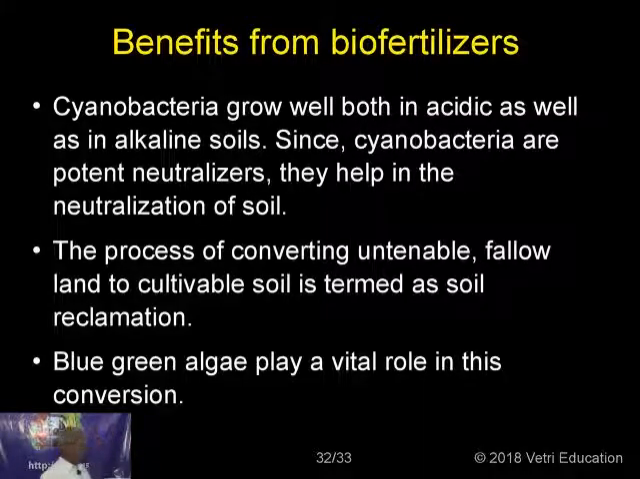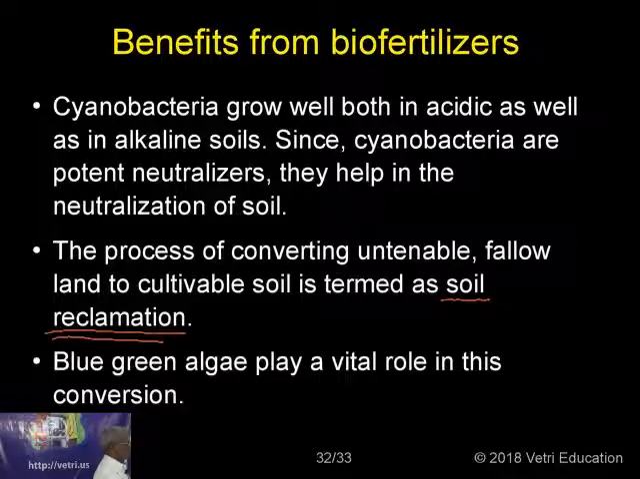The benefits of the biofertilizer are still continuing. Cyanobacteria grow well both in acidic as well as in alkaline soils. Since cyanobacteria are potent neutralizers, they help in the neutralization of soil. The process of converting untenable fallow land to cultivable soil is termed soil reclamation. A very important concept, soil reclamation. While you are using a chemical manure, the soil loses its value and then it becomes useless. But once you are using a biofertilizer, the soil is reclaimed. It is brought to a live condition.